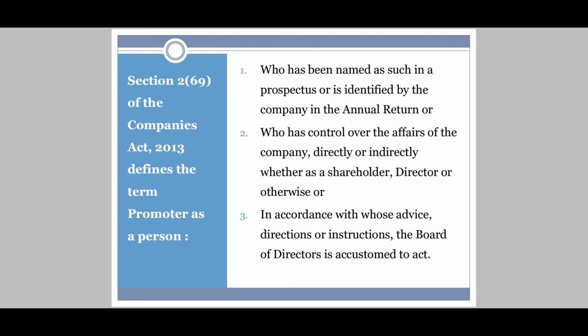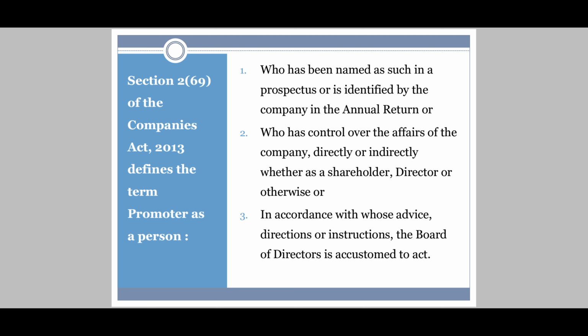Prospectus, invitation given to the public to subscribe for shares. So now, if the name is written in the prospectus or identified by the company in the annual returns. Annual returns are nothing but a profit or returns which company gets annually. Okay, that person whose name is there in the prospectus.